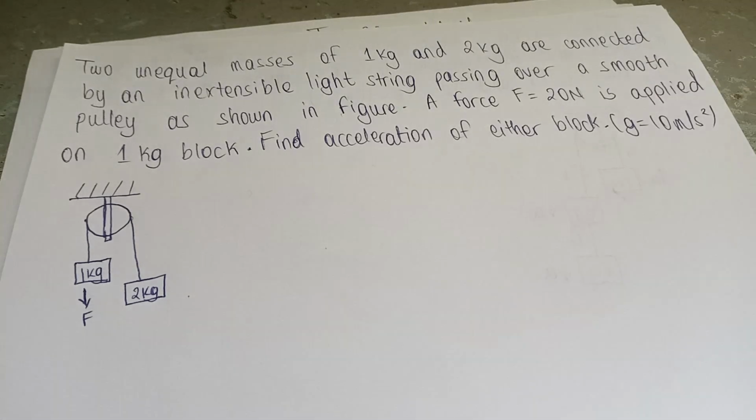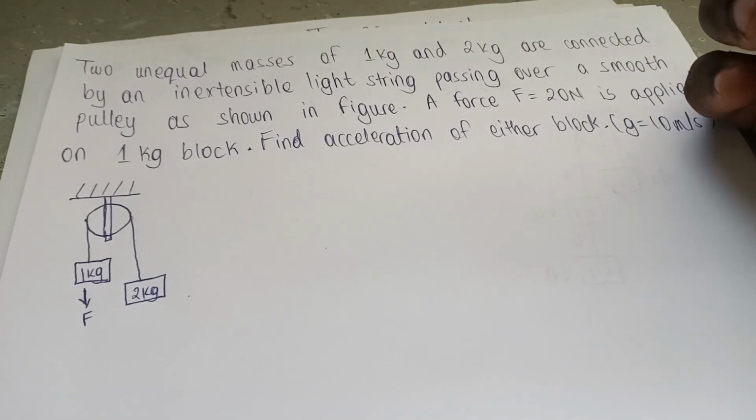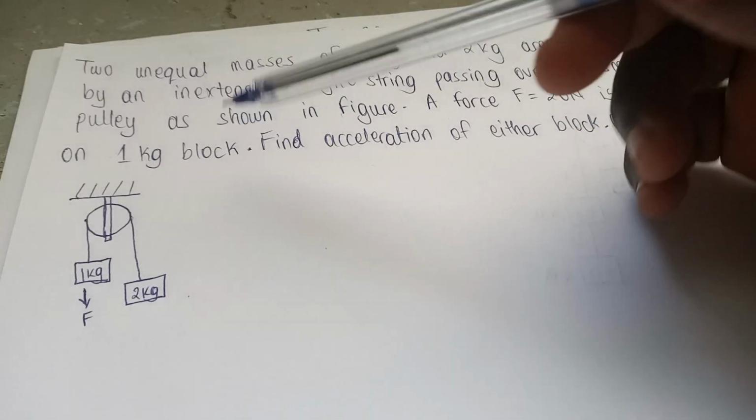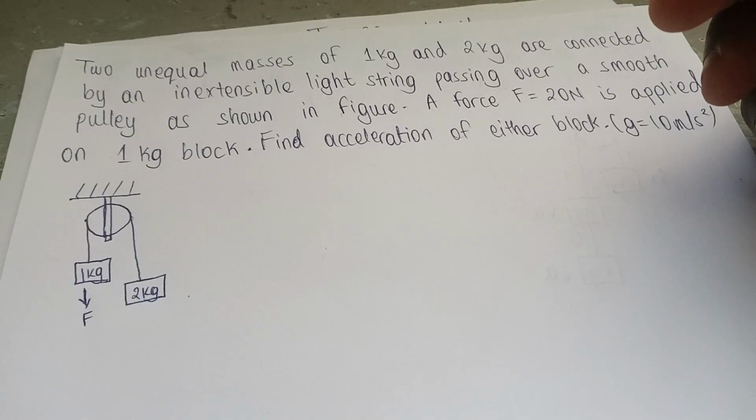Welcome back, everybody. So in this video we are going to discuss these questions on pulley systems using Newton's laws of motion. So this question says two unequal masses of 1 kilogram and 2 kilogram are connected by an inextensible string passing over a smooth pulley as shown in that figure. Now, one thing I want you to know about these concepts is that